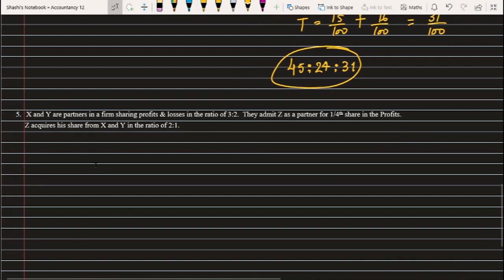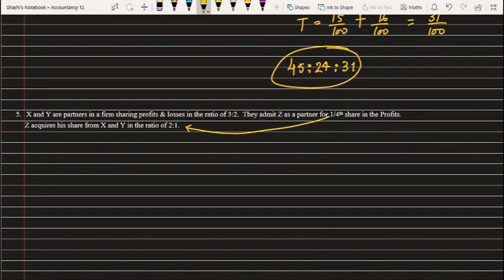So just have a look at this question. It says X and Y are partners in a firm sharing profit and losses in the ratio of 3 is to 2. They admitted Z as a partner for 1/4 share in the profits, and Z acquires this share from X and Y in the ratio 2 is to 1. So this is an old ratio. Z has come for 1/4 share, but it says what ratio he is taking this share in. Usually, if nothing is given, we consider that the old partners are giving him the share in their 3 is to 2 ratio only. But here it clearly says that he is taking his share in this 2 is to 1 ratio.